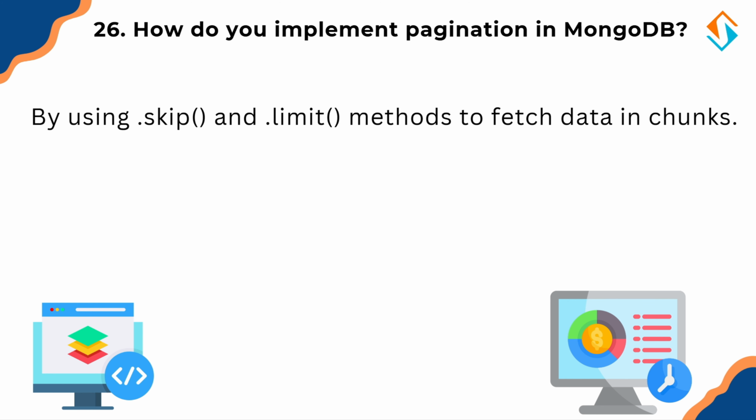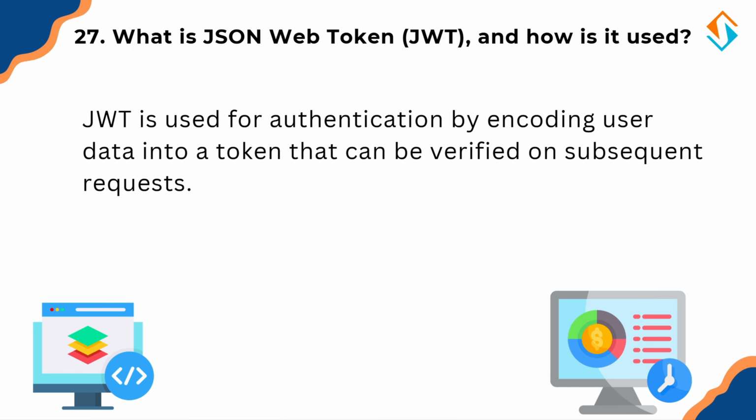Okay? Now let's move on to security and talk about JSON Web Tokens. So, what is JSON Web Token and how is it used? JWT is a secure way to handle authentication in web applications. A user logs in and the server creates a JWT token with user details. That token is sent to the client and stored in local storage or cookies. And then for protected routes, the server verifies the token before allowing access. Think of it like a boarding pass. Once issued, you can enter the airport without showing your ID every time.